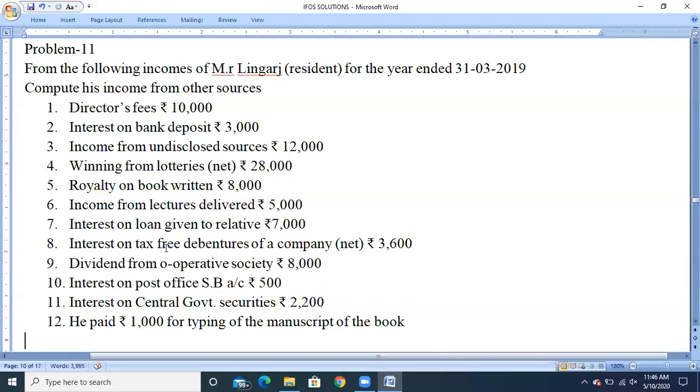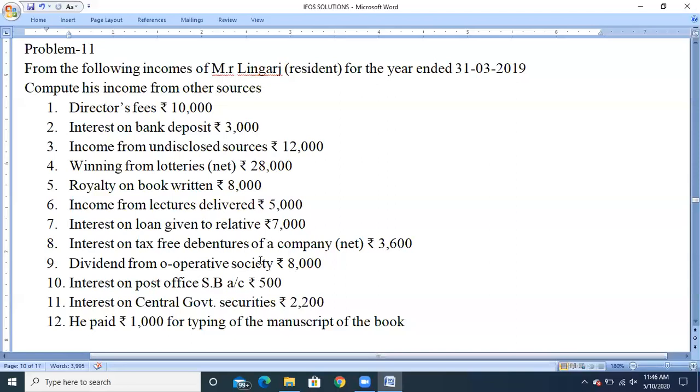Next, interest on tax-free debentures of a company. They have clearly mentioned the word net. So what we need to do? We need to do the gross up. The gross up amount will be calculated by using the formula net amount into 100 divided by 100 minus tax rate. So net amount is 3,600 into 100 divided by 100 minus tax rate, which is 10% for any interest on securities. So 3,600 into 100 divided by 90, and we'll get the gross up amount.